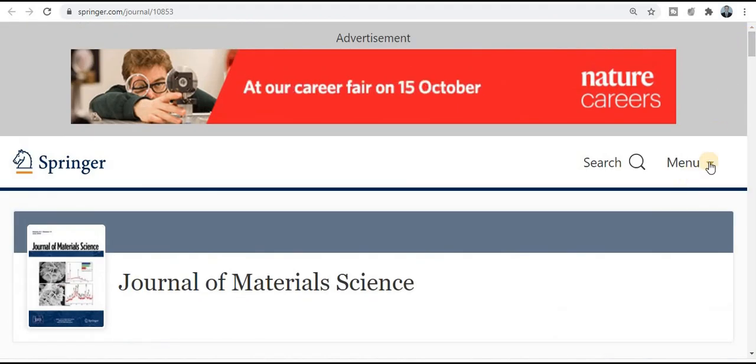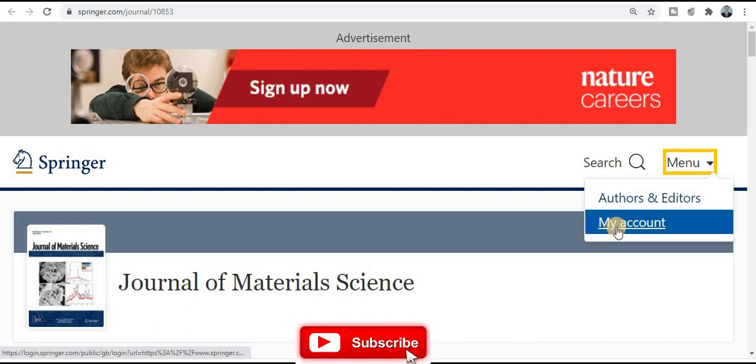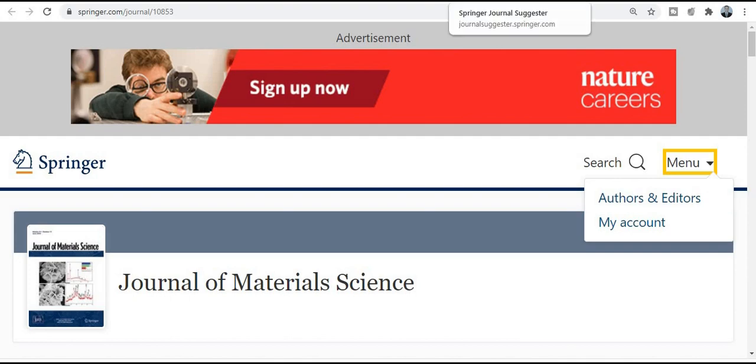Now how will we publish our research paper? Just click on the menu, and here you will get My Account. If you are new on this Springer platform, then you have to create your account. Just put in your credentials and sign up in this particular Springer account, and then you can submit your research paper to this journal.